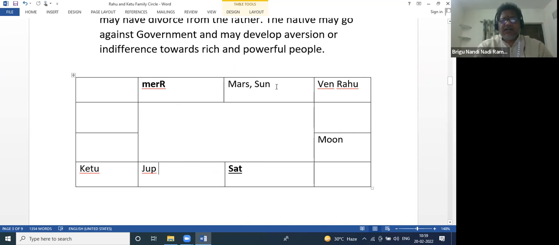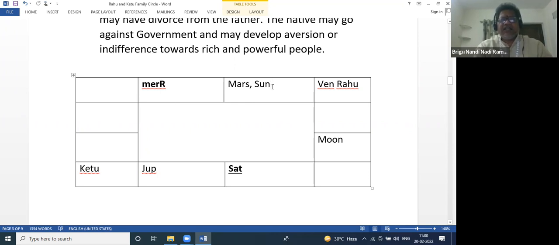So what I am trying to tell you is, out of the Rahu Ketu family circle, Sun is posited. Then Sun may be a foreigner. Sun may belong to another religion. So father may belong to another religion or another caste. So here in this chart, this is a junior NTS chart. We discussed the chart in our previous class. That's why I am repeating here.